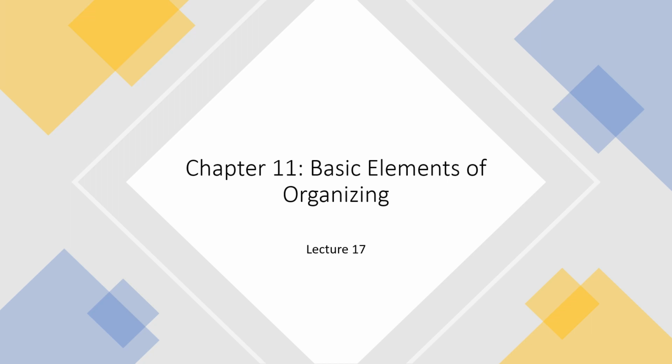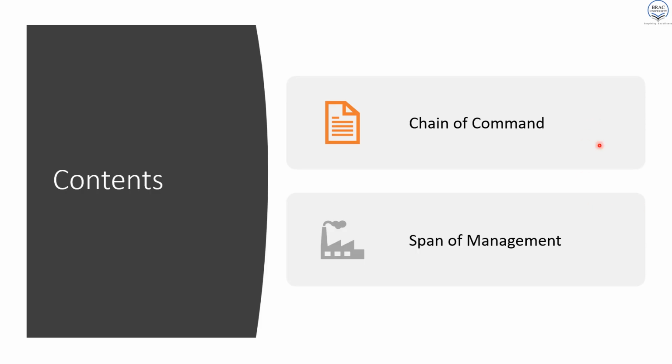Welcome back everyone. So in this last session of chapter 11, we are going to see more about departmentalization, and we are extending it further to learn about the reporting relationships. So here we're mostly going to see two terms, chain of command and span of management. These are related to the accountability and reporting to your supervisors and to subordinates. So let's see how these two work.